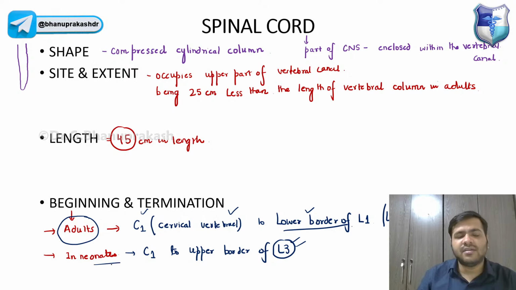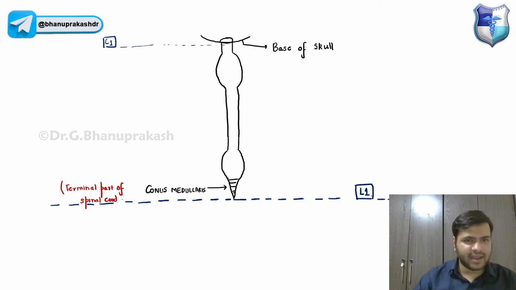In the neonates, obviously, the pace at which the spinal cord is growing is not the speed at which the vertebrae are growing. The vertebrae grow faster, and the spinal cord grows less. So in adults it is only up till the lower border of L1. I hope this is clear, guys. I hope you understood this part.